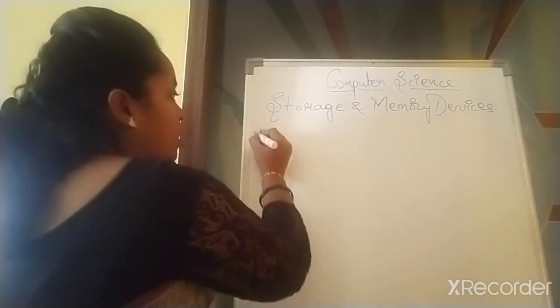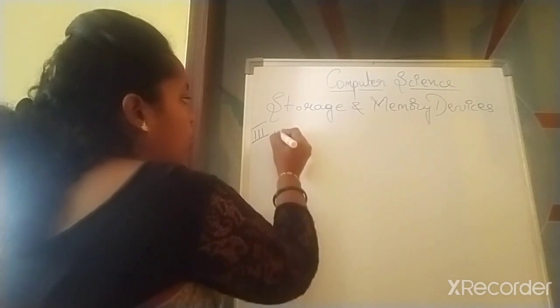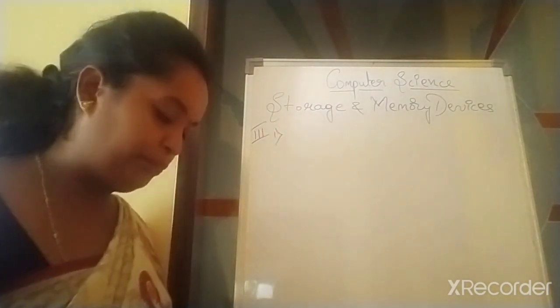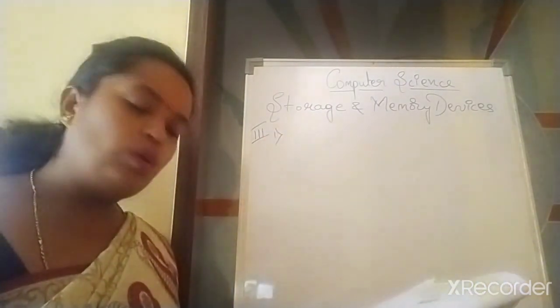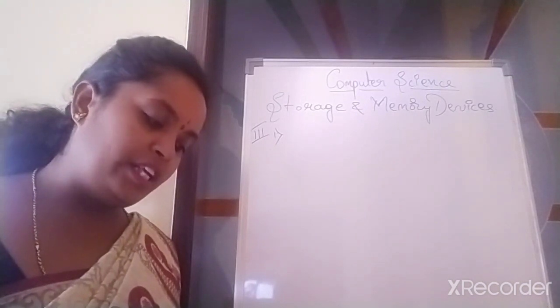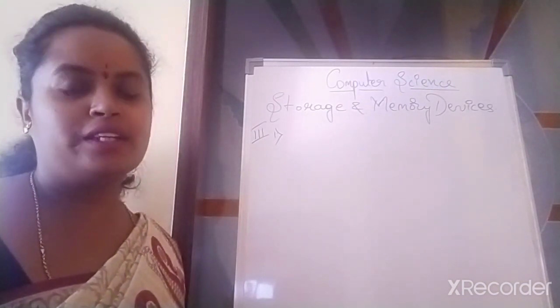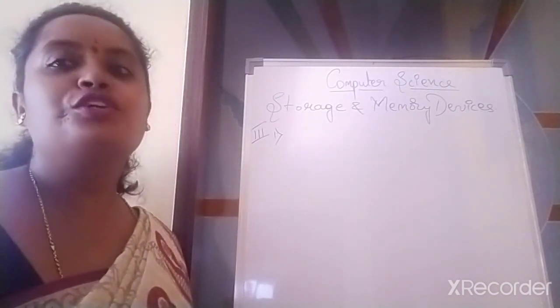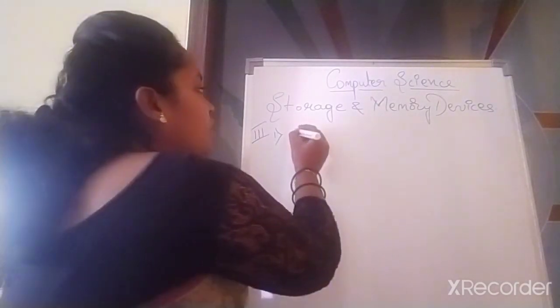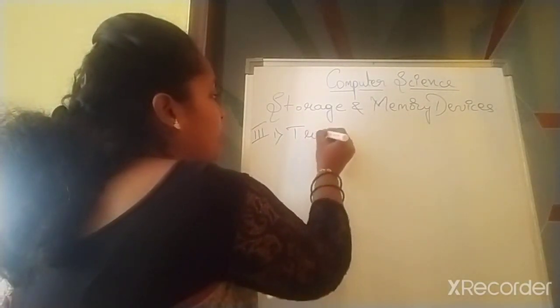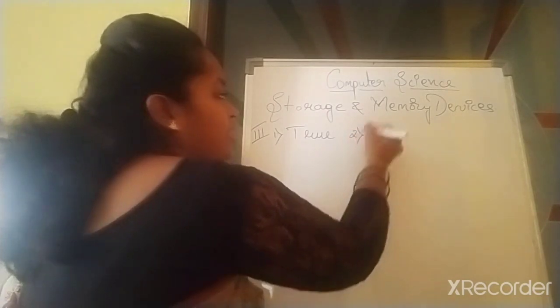Then the third one is state true or false. In that, first one: you can only read data from a CD-ROM but you cannot write on it. True or false? True. Very good. You cannot write on ROM. You can only read the data.